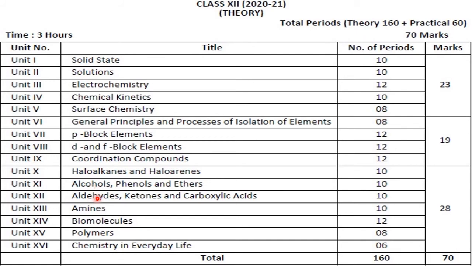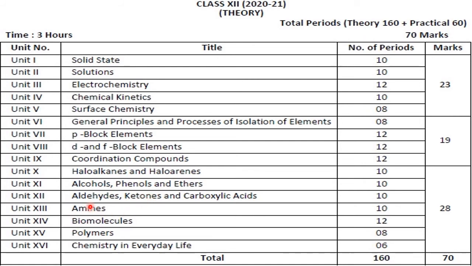Next is what? Aldehydes, ketones and carboxylic acids. These are also classes of compounds of C, H, O, but the only thing is how they are arranged. A group of atoms which performs a particular function comes under the functional group. So depending upon the type of functional group, we classify them under aldehydes or ketones or carboxylic acids.